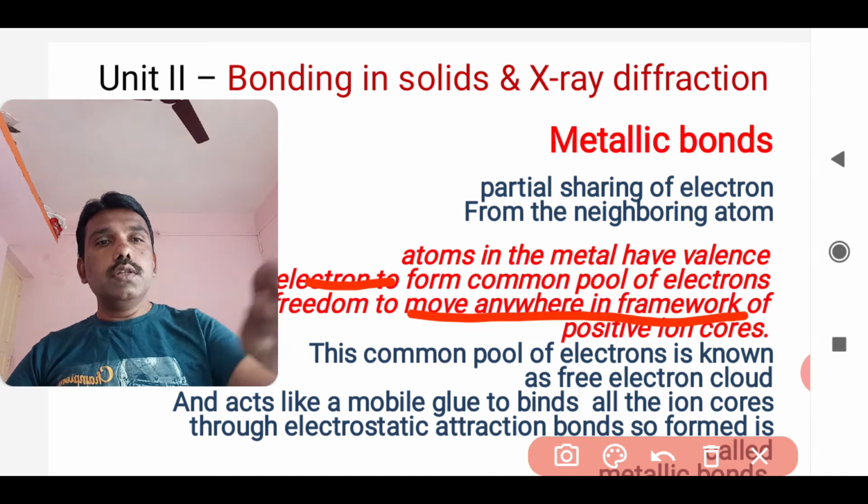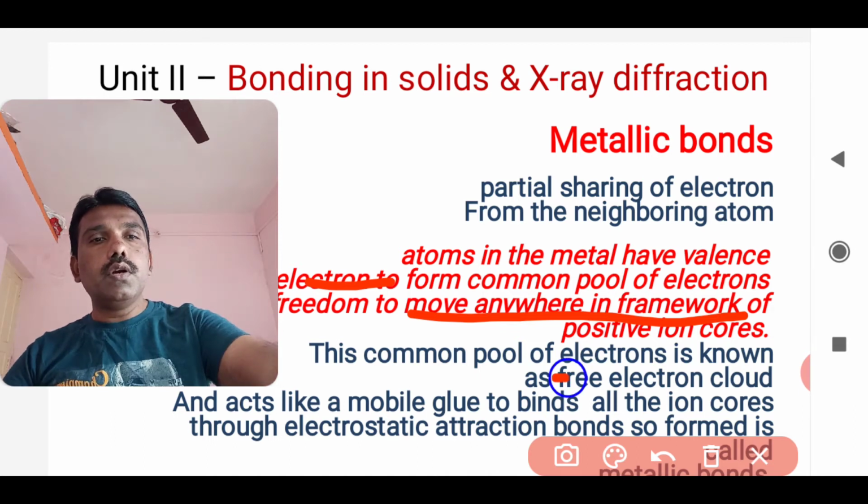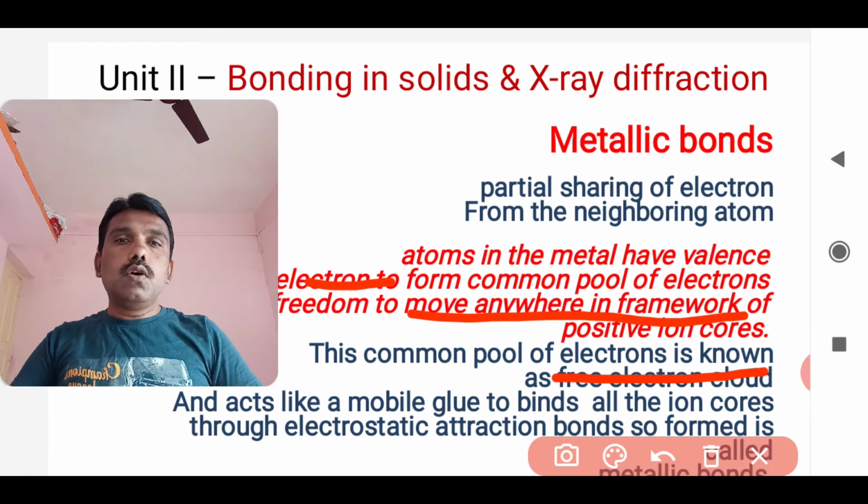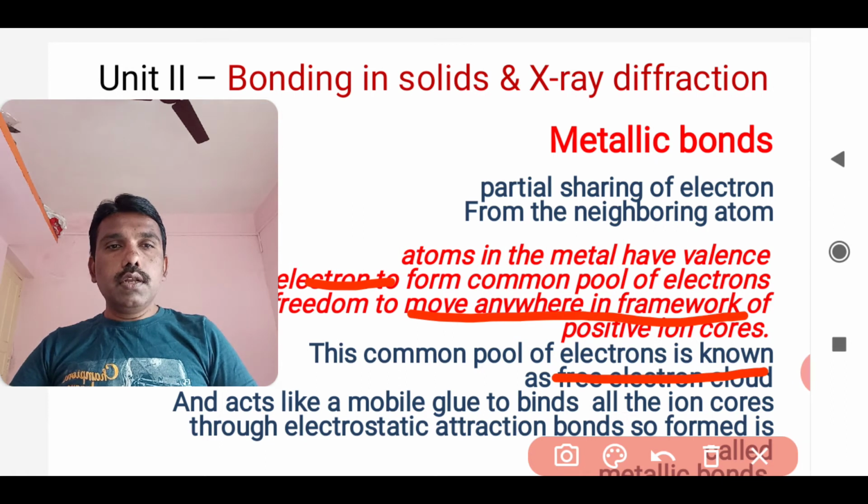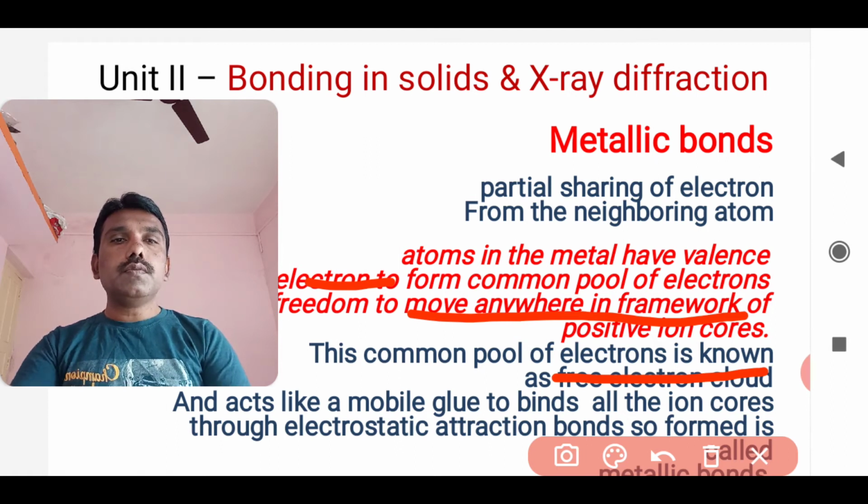Now, a very important factor is this: when two atoms or molecules come closer, and they have valence electrons in their outermost shell, free electron clouds are formed, and this acts like a mobile glue.